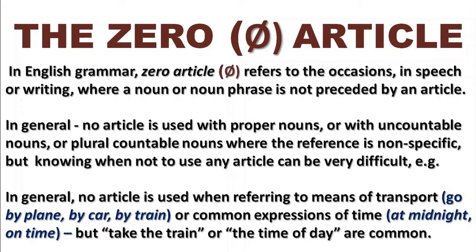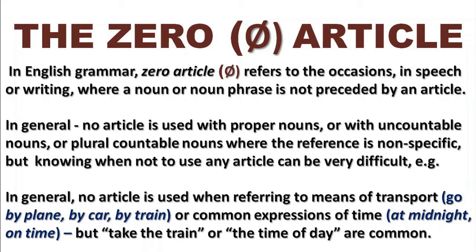In English grammar, zero article refers to the occasions in speech or writing where a noun or noun phrase is not preceded by an article. So whenever you see a noun or a noun phrase and there is no a, an, or the before it, that's an example of the zero article. In general, we don't use an article with proper nouns or with uncountable nouns or plural countable nouns where the reference is non-specific. Those are kind of the outline, the general terms, and I'll explain those in much more detail.